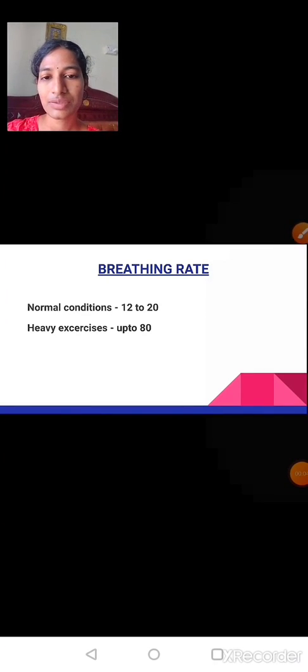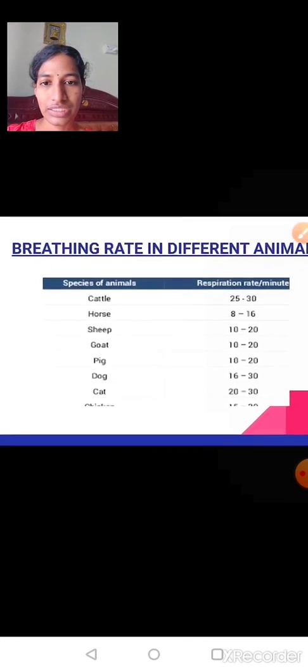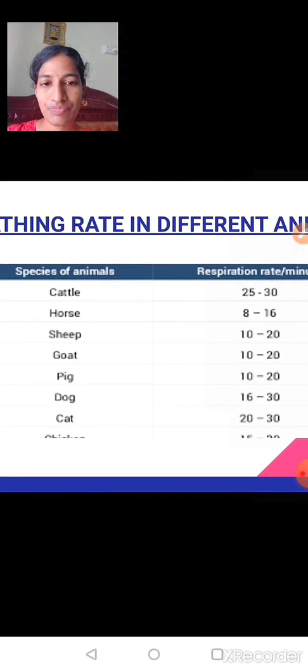Now let us take the comparison with other animals. Here you can see the comparison of the breathing rate of other animals. Cattle or cow, it is 25 to 30 breaths per minute. Horse, it is usually 8 to 16 breaths. Sheep, 10 to 20. Goat, also 10 to 20. And pig also, 10 to 20 breaths per minute.